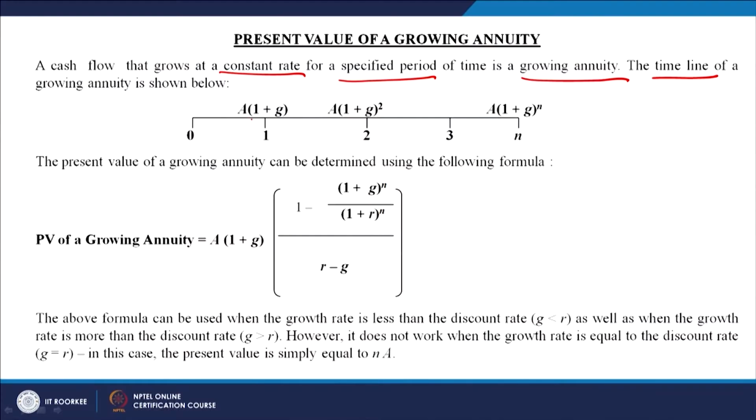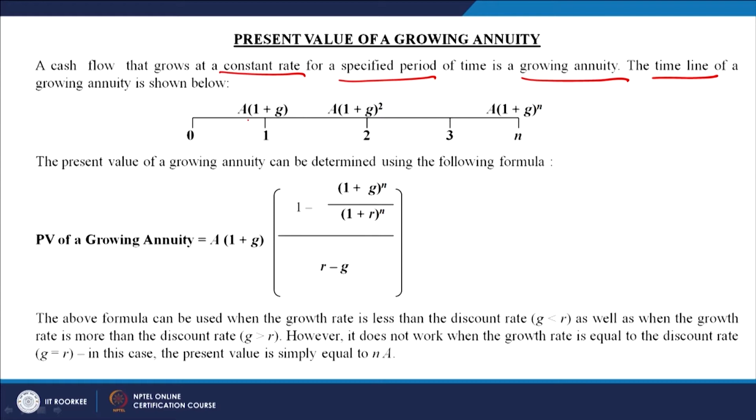Here it is an ordinary annuity, and if you multiply A with 1 plus g, where g is the growth rate, it becomes a growing annuity. In the first year it is 1 plus g, in the second year it is 1 plus g power 2, then over n years it becomes 1 plus g power n, right. So we are getting an assured sum, but it is also growing at a constant rate of growth.